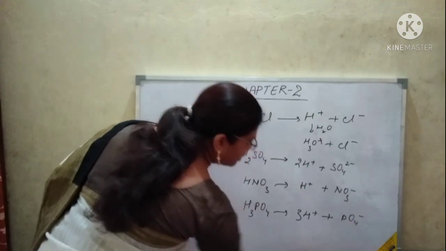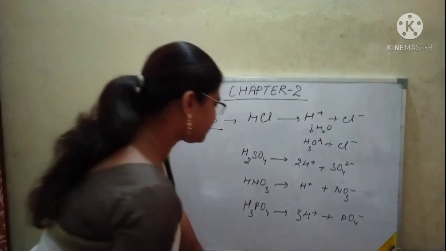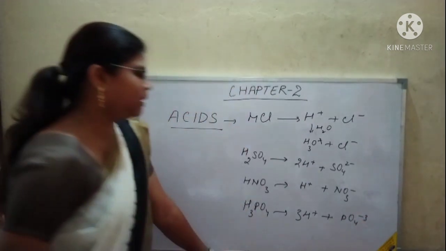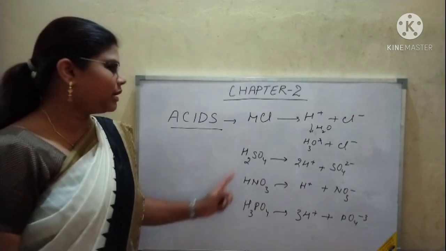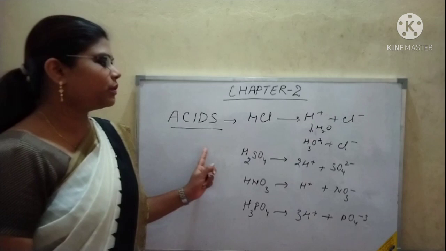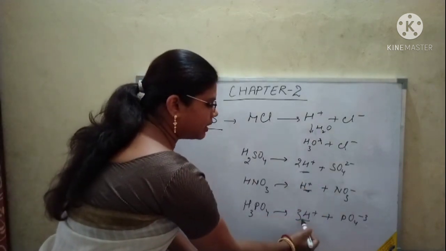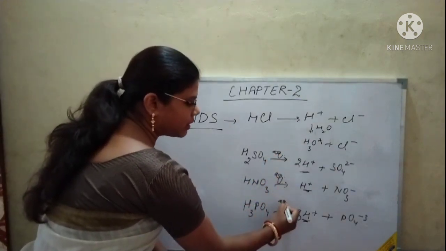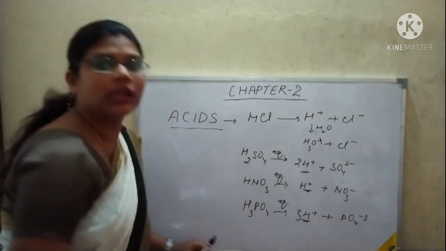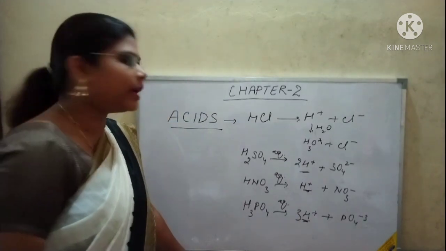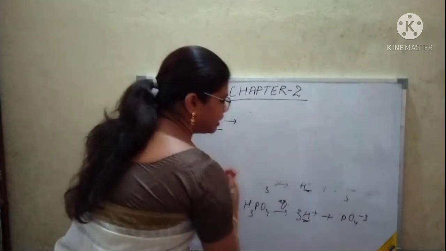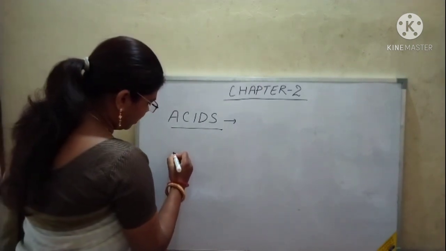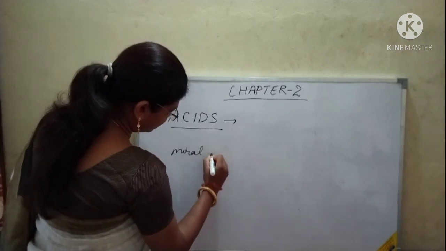Okay. Now if we categorize the acid, the acid can be divided into mineral acid or organic acid, or strong acid or weak acid.